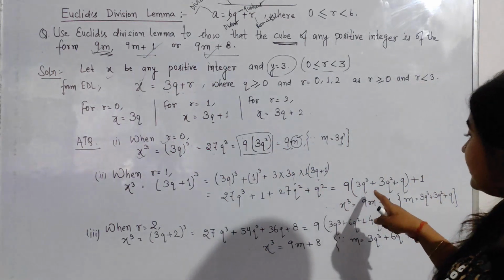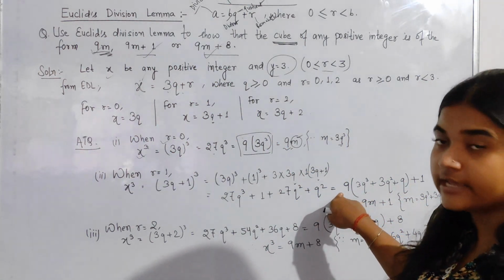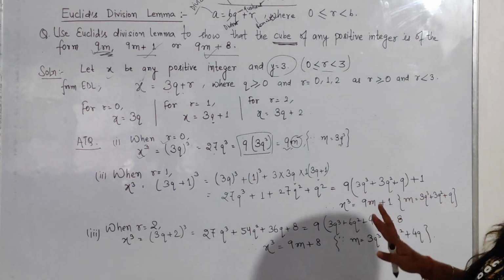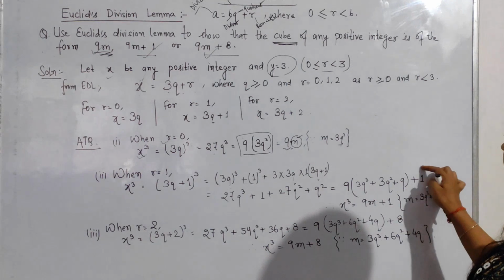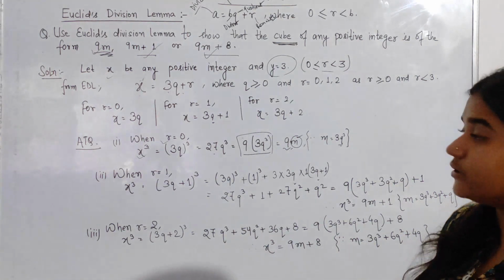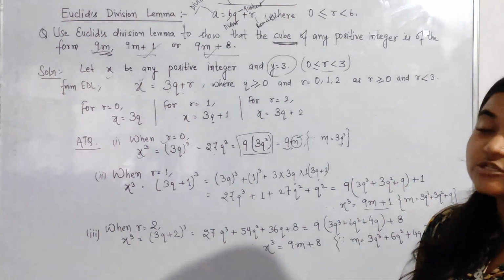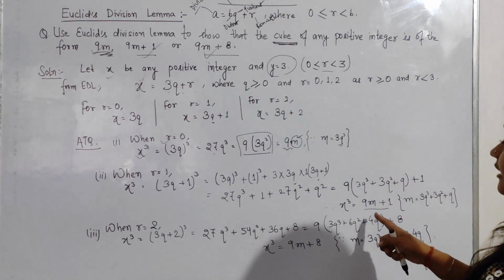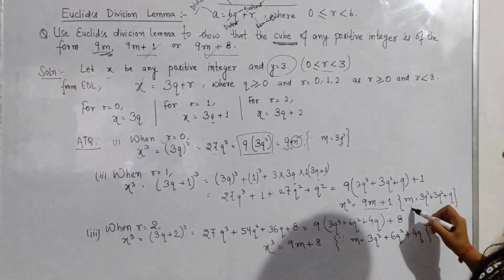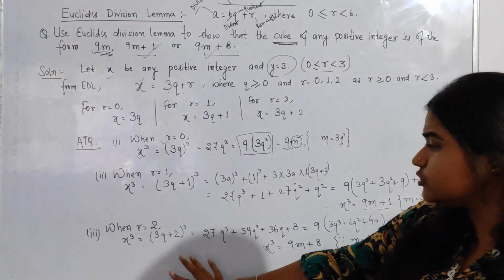So let us take 9 common here, leave whatever is in the bracket as it is, and take 1 as the remainder. Again it is in the form of 9m plus 1, where we have substituted the value of this as m. Clear?